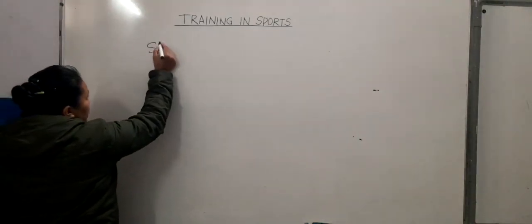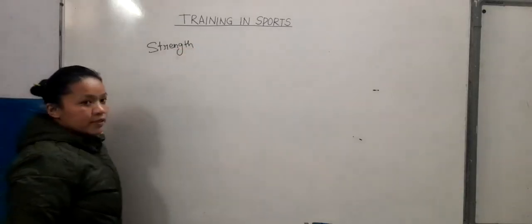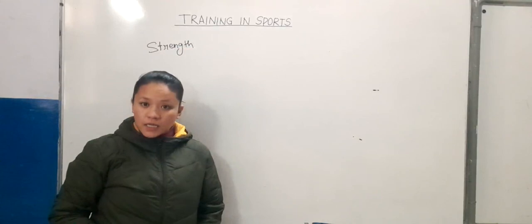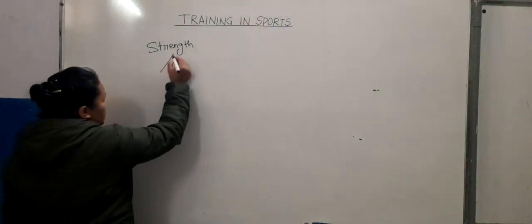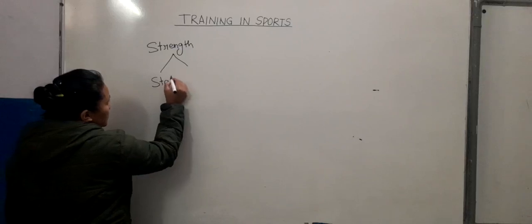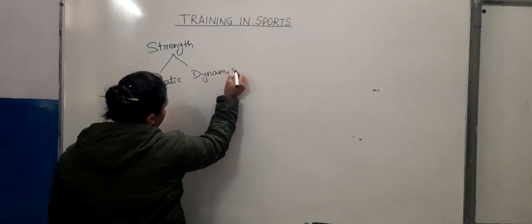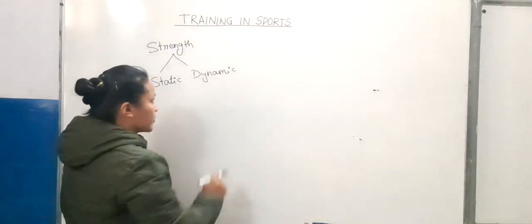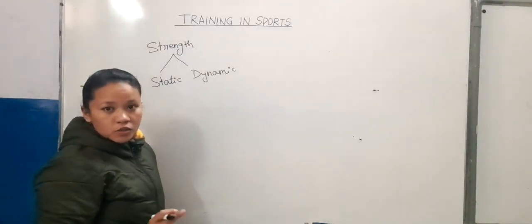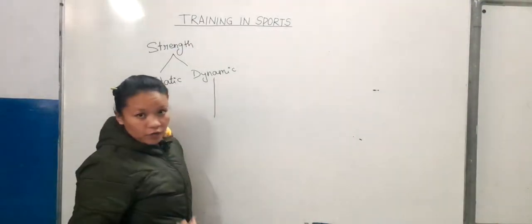In the last video we had already discussed strength. Strength means the ability of a muscle to overcome resistance. It is of two types: static and dynamic. Static means fixed point, overcoming the resistance from a fixed point. Dynamic means movement, motion. So dynamic means overcoming the resistance with motion.